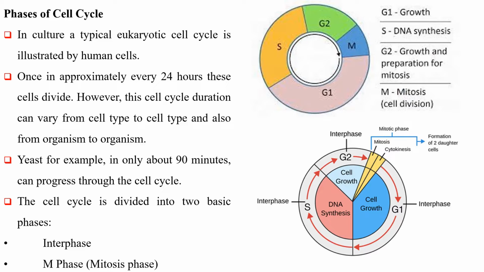Phases of cell cycle. In culture, a typical eukaryotic cell cycle is illustrated by human cells. Once in approximately every 24 hours, these cells divide. However, this cell cycle duration can vary from cell type to cell type and also from organism to organism. Yeast, for example, can progress through the cell cycle in only about 90 minutes. The cell cycle is divided into two basic phases: interphase and M phase.